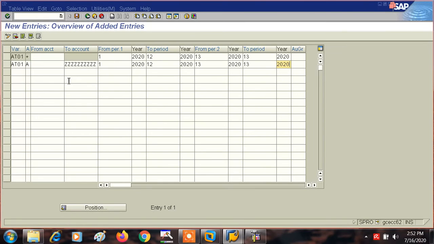Okay, again 8001, and then for the next, what is the next account type? You can drop down.